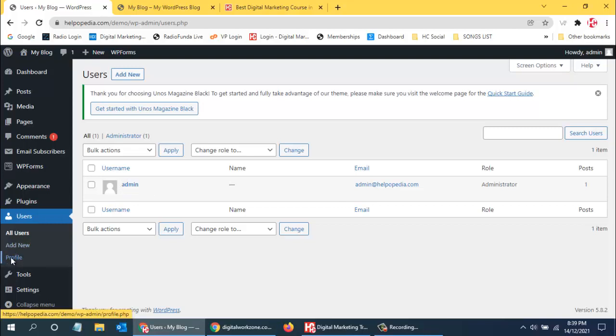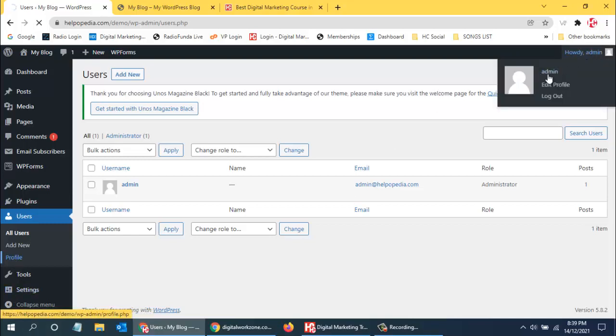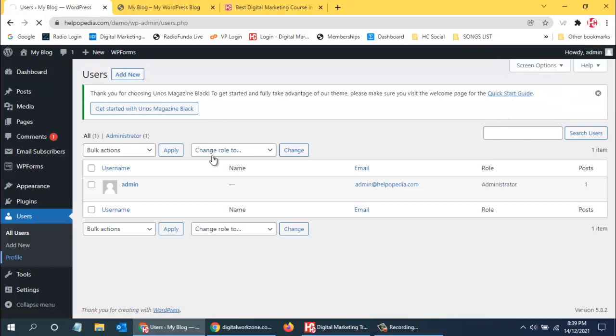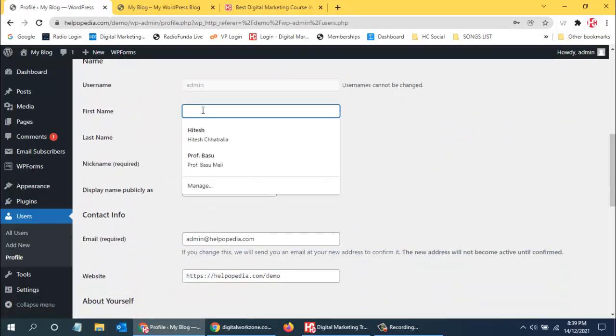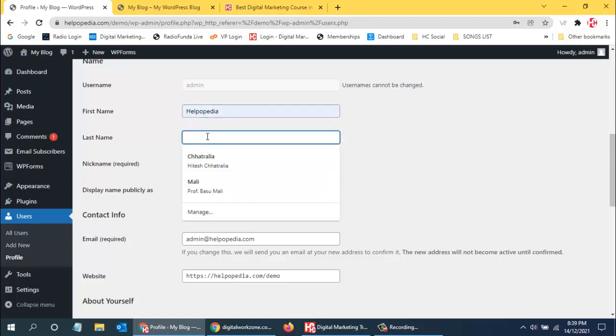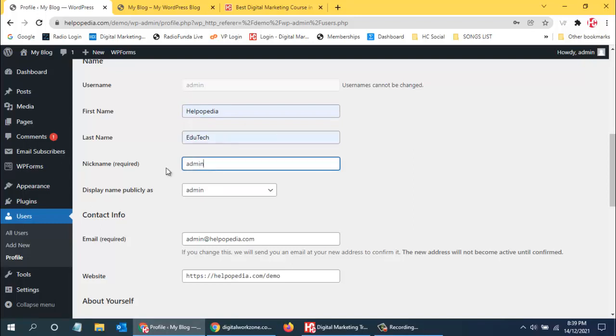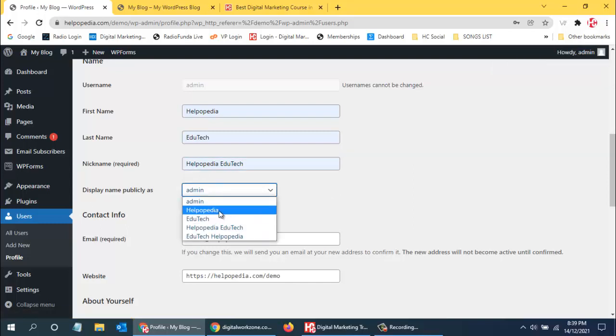In the profile we can edit our profile. Right now you can see it is coming up as admin. If you want to edit your name over here, then you can use this. Here you can use the name, and then I can use the nickname. So I'll use it like this. And what is the display name that you want to be displayed everywhere on the website? Either I can use this or this. So I'll be using this.